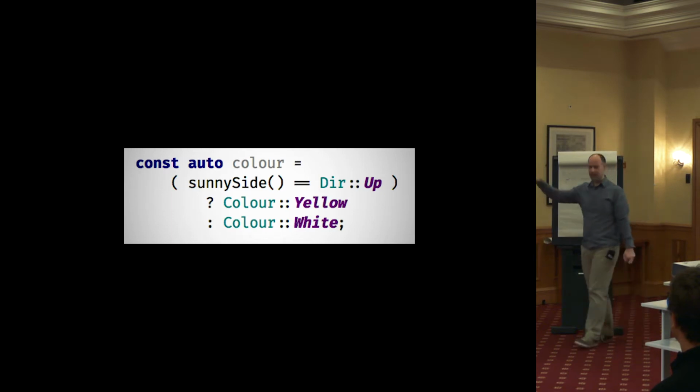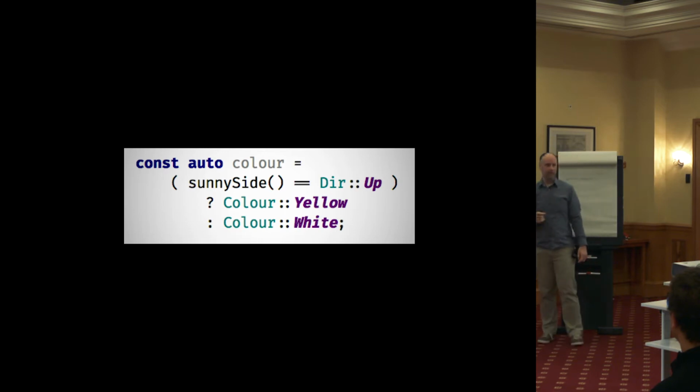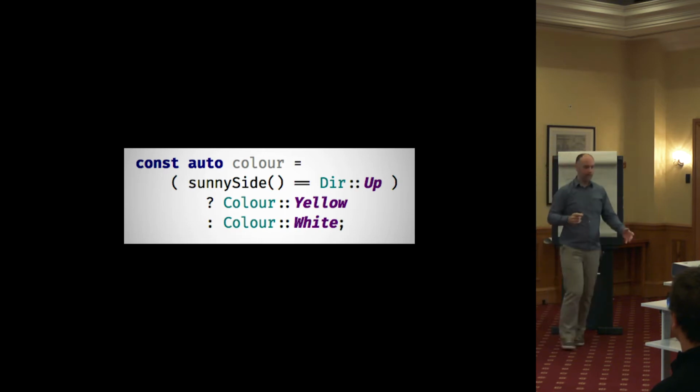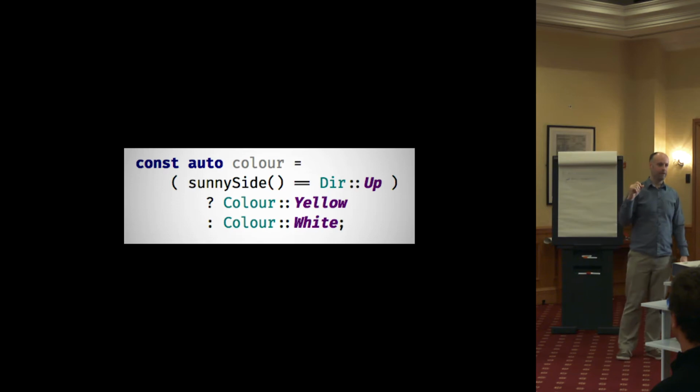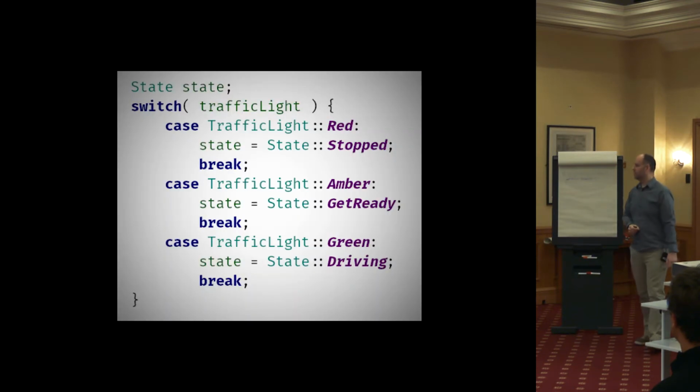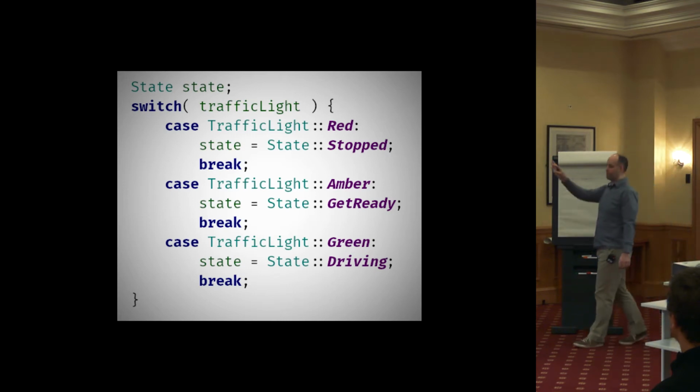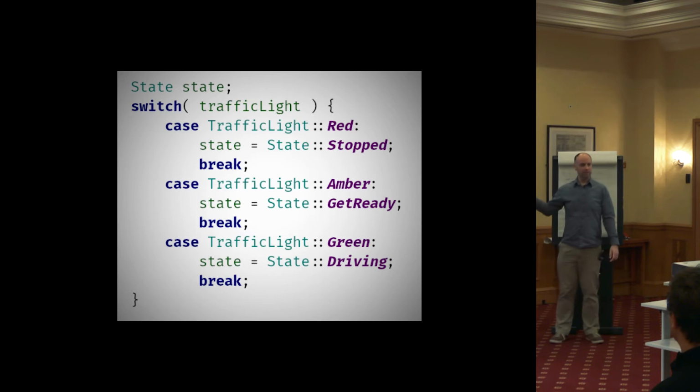You do have to adopt a consistent formatting to make that readable, but the real problem with this is it's just not general enough. I mean, it's fine for this particular case, but what if you've got, say, more than 2 cases? There's another example. Now we've got to resort to a switch statement again. You can't do this with a ternary operator, not without lots of nesting, which we just ruled out. So we've got all the original problems back again, for all the same reasons. Not going to go through them again.